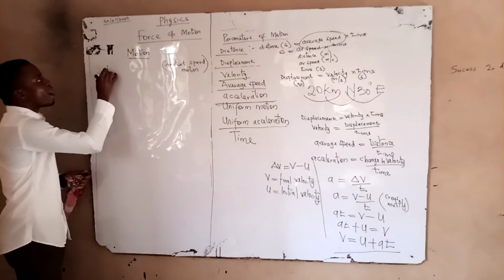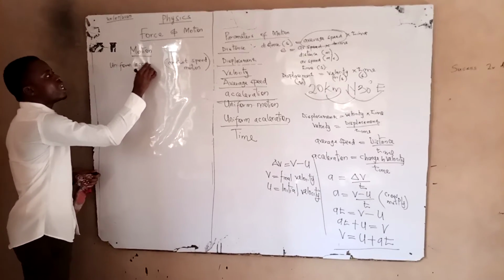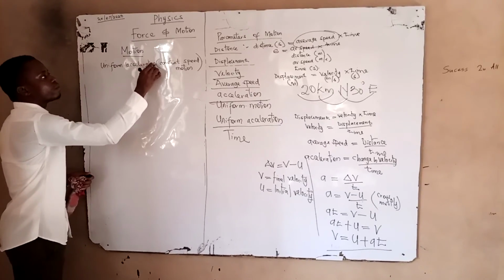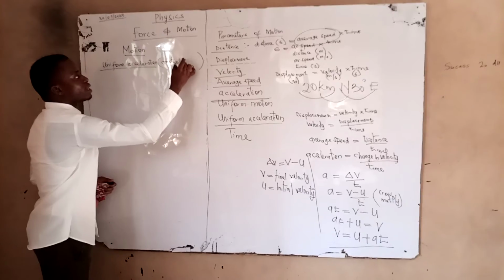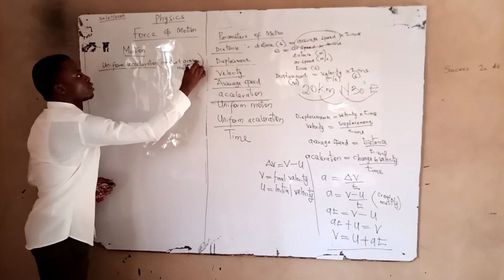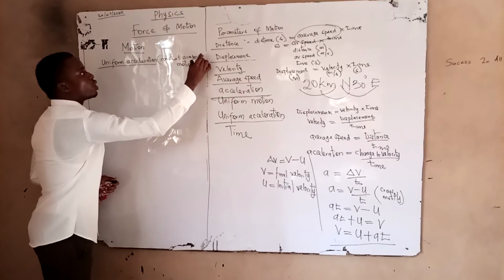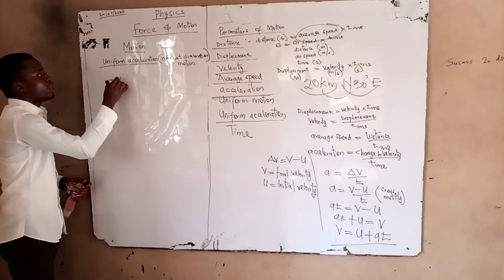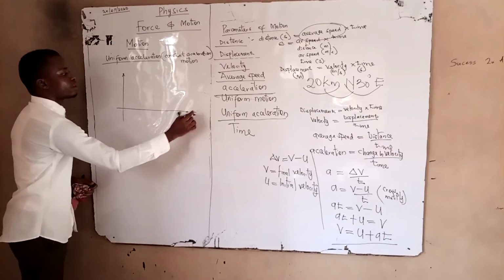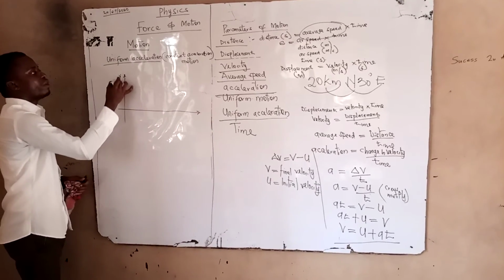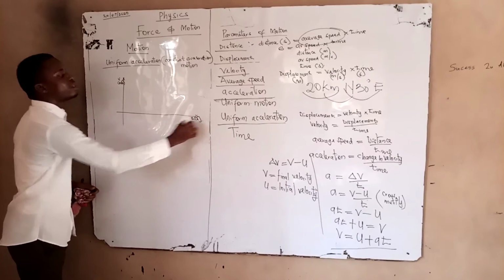For a uniform acceleration, that means a constant acceleration, right? So if it is a constant acceleration motion, we're going to be having our velocity on the vertical axis in meters per second, and our time on the horizontal axis in seconds.